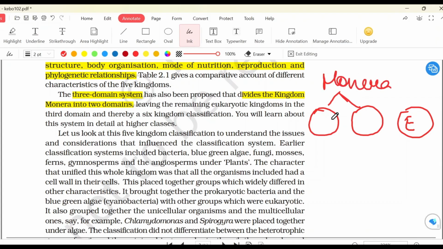We will see the divisions a little later, but domain 1 includes one part of Monera, domain 2 includes the second part of Monera, and domain 3 includes all the eukaryotes. So we already have had five kingdom classification. With this three domain classification we will have a sixth kingdom because Monera has been divided into two, right? So we have a sixth kingdom classification.